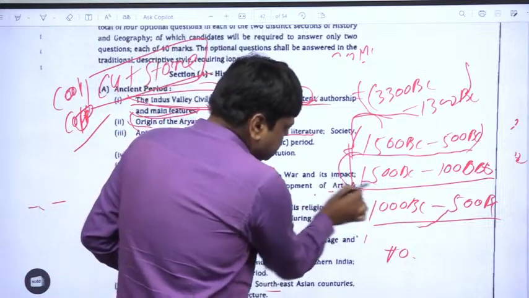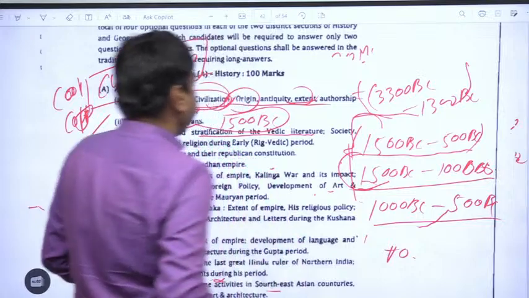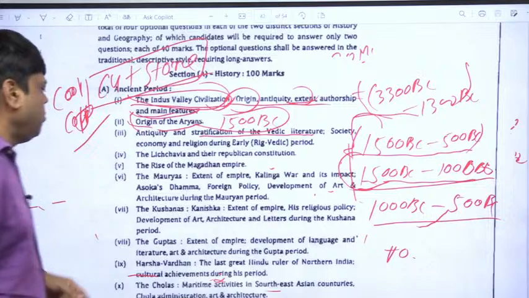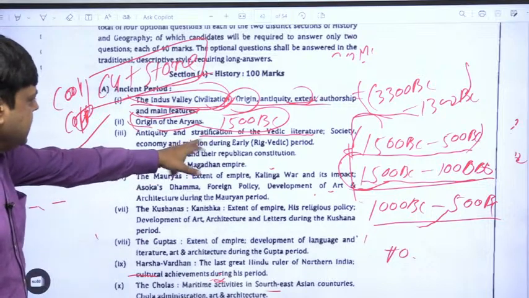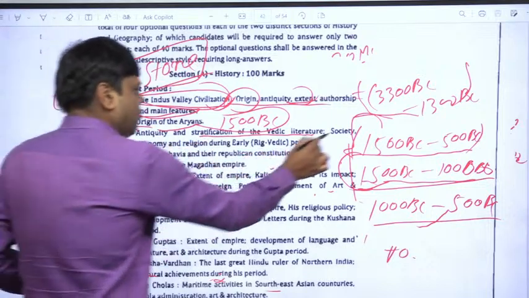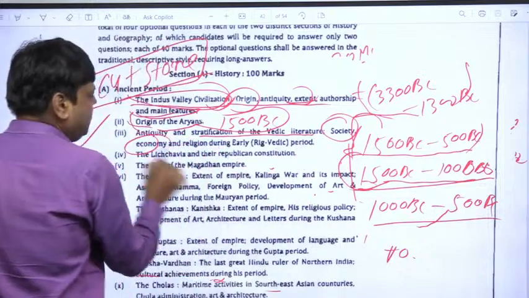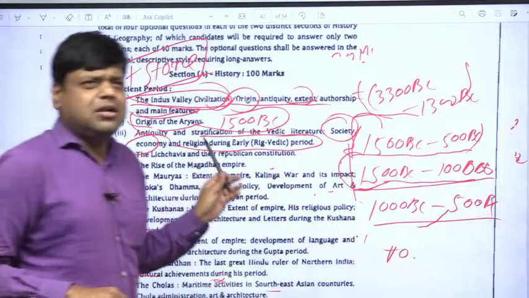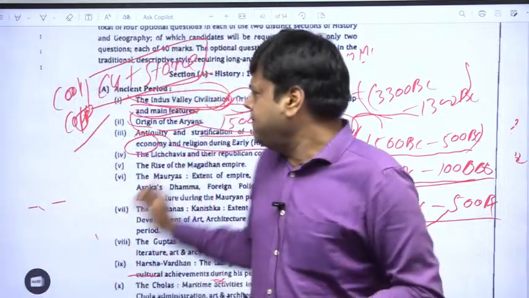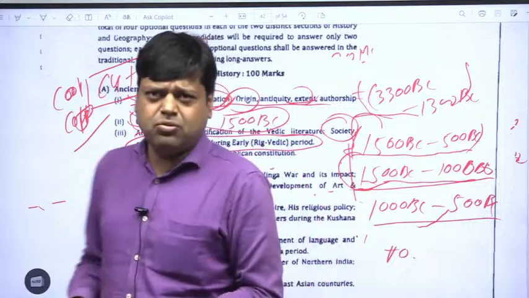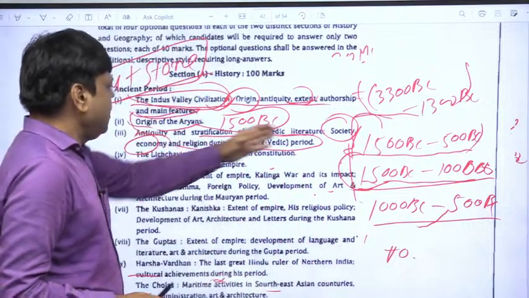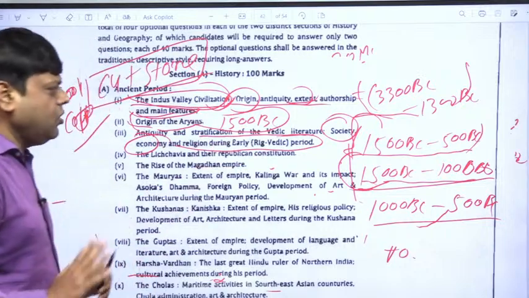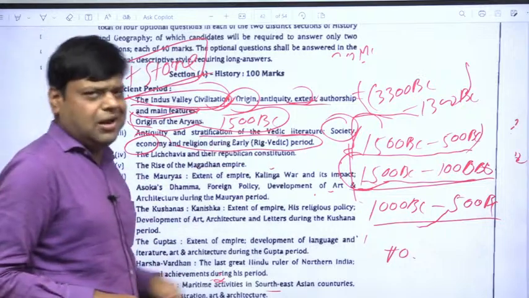So we have to just read about the Rig Vedic period, that means 1500 BC to 1000 BC, and what we have to know is society, economy and religion during the early Rig Vedic period. Yeah, the topics are very well mentioned in the JPSC syllabus. Okay, you just have to go through the society, economy and religion during the early Rig Vedic period. Okay, you don't have to read about the later Vedic period.